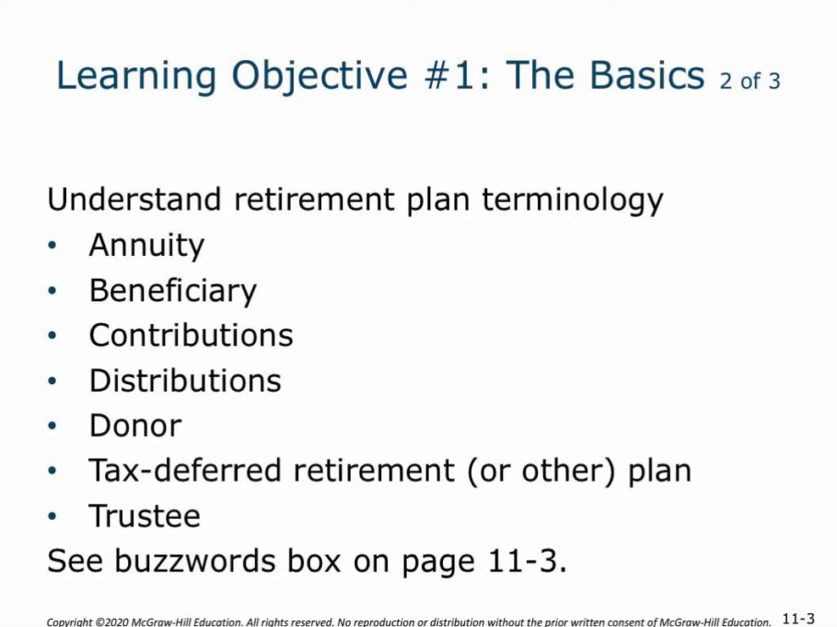The third term we have here is contributions, so it's going to be payments into a plan, and then distributions, so it's going to be withdrawals from a plan. Donor is someone who gives something to someone else, donee being a recipient. And then we've got tax-deferred retirement or other plans. The other we're going to take a look at is education type plans.